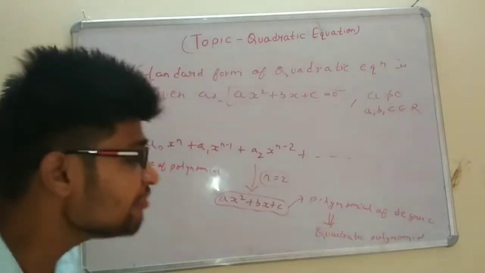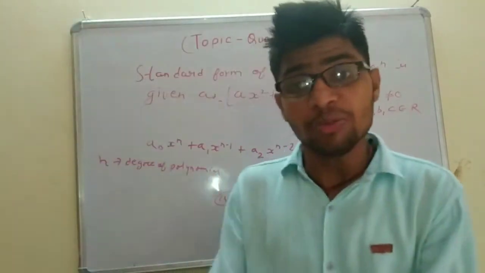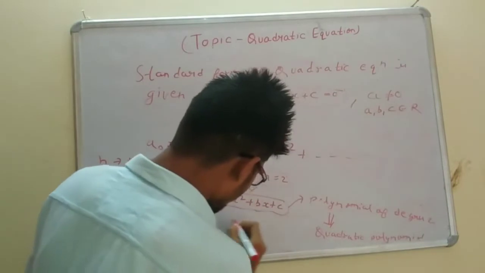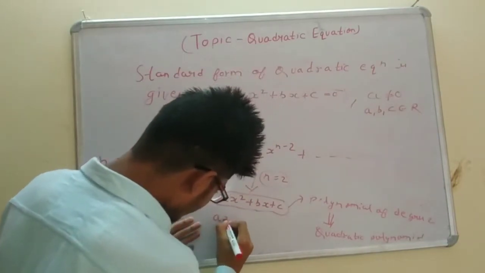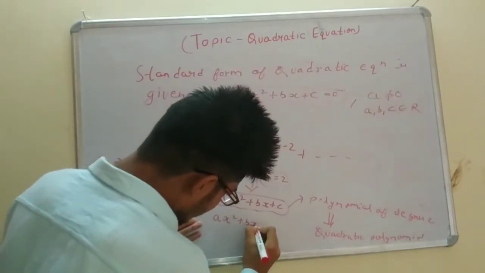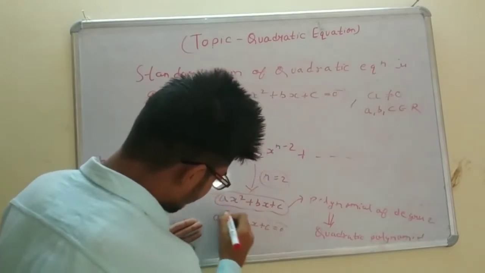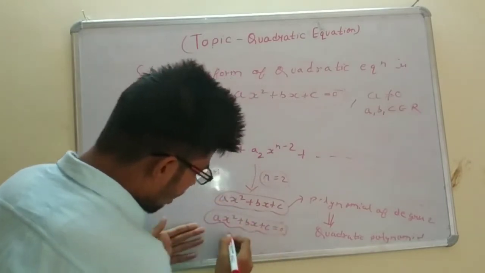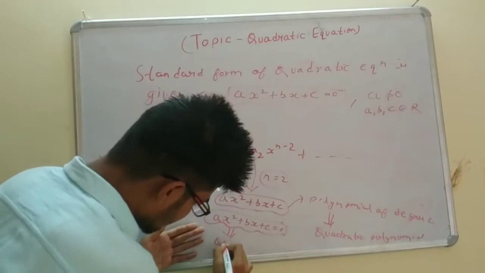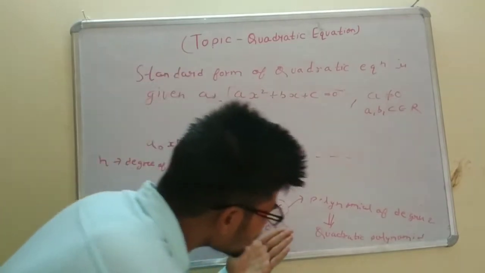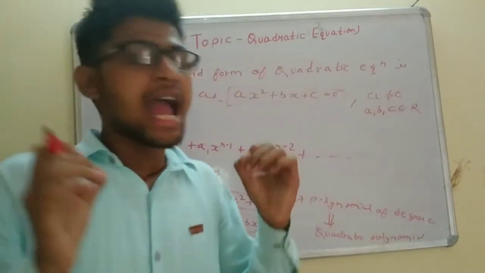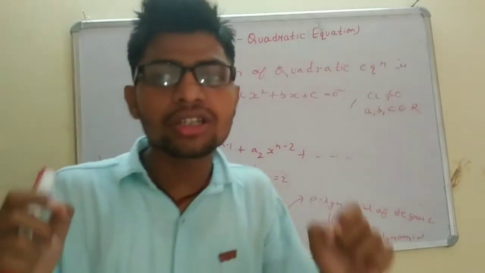And when we equate this quadratic polynomial equal to 0, we get the standard form of quadratic equation. As we equated it equal to 0, we have named it quadratic equation.